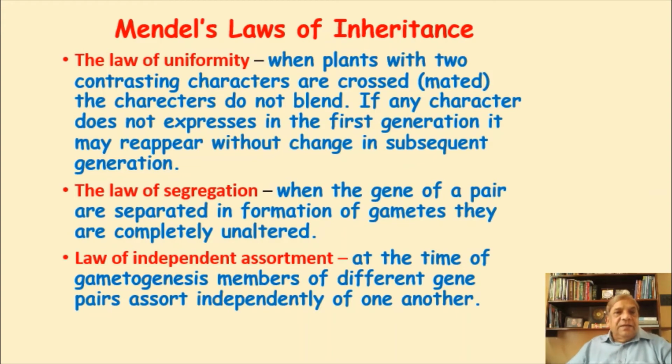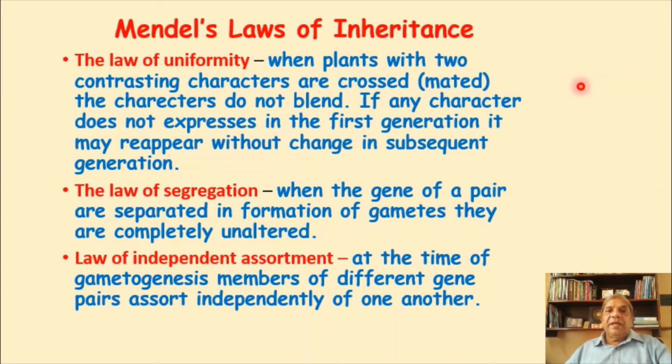Now these are the three laws, and I will try to explain them, though it is not in your syllabus. The law of uniformity. When plants with two contrasting characters, shortness and tallness, are crossed, cross mated or cross pollinated, these characters do not blend. That means there is no intermediate height. The first generation were all tall. And when the second generation seeds were sown, 75% were tall and 25% were short. So there was no blending of the character.